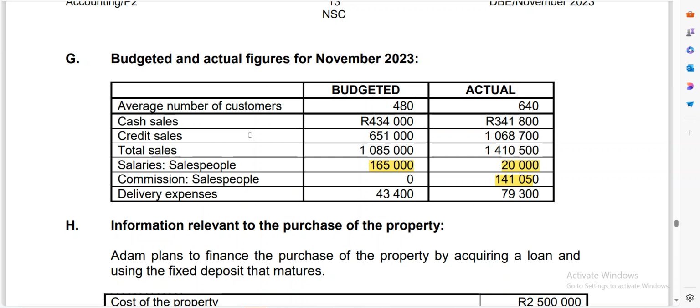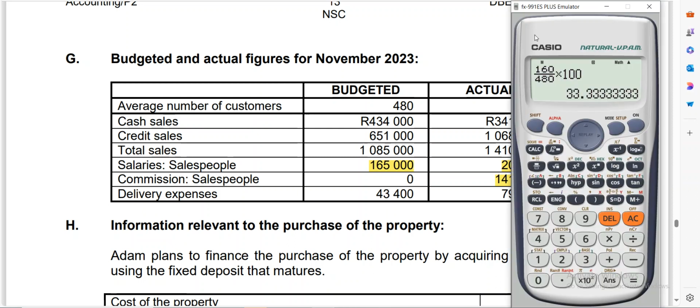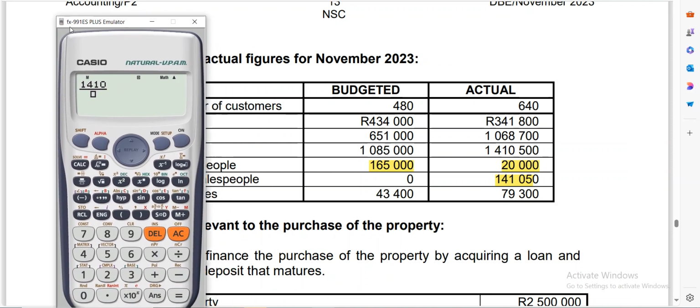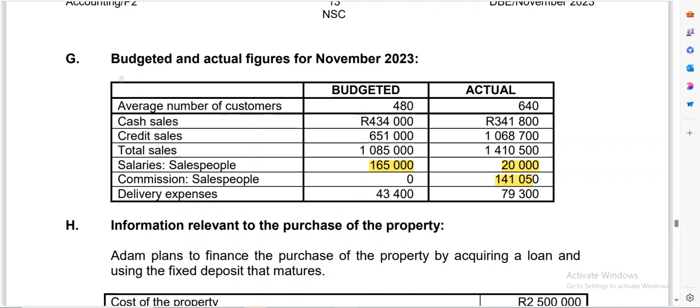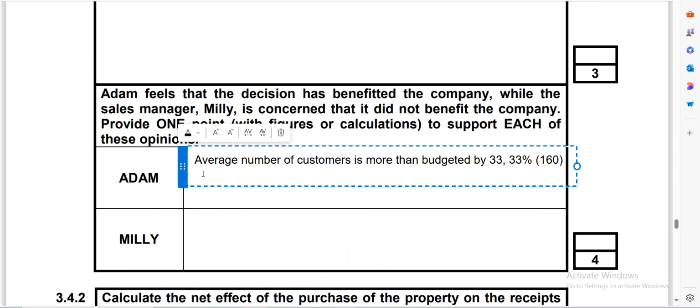Okay, so let's check. Sales have increased by, let's check the difference. If we say 1,410,500 minus 1,085,000, over 1,085,000, then multiply by 100, it is giving us 30%. So total sales have increased by 30%. So that's the other thing that learners might opt to say.